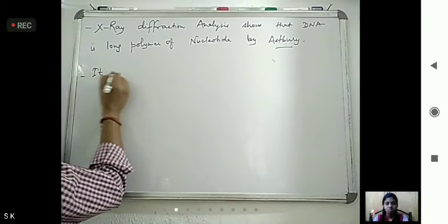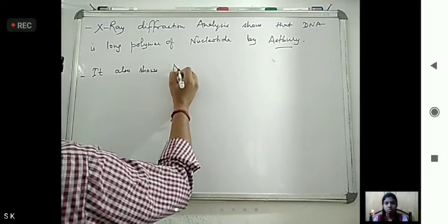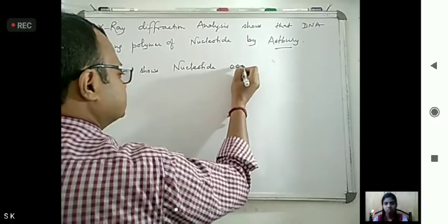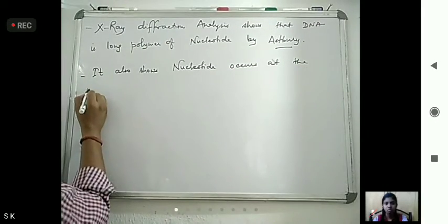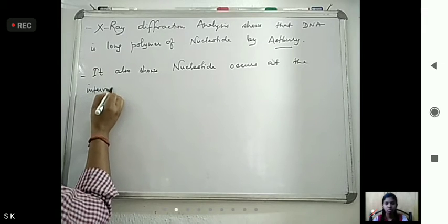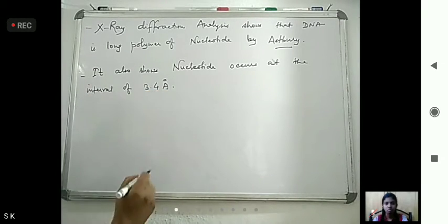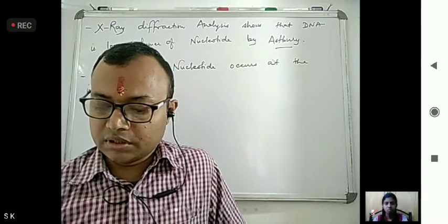It also shows that nucleotides occur at the interval of 3.4 angstrom. Okay, that is 3.4 angstrom.